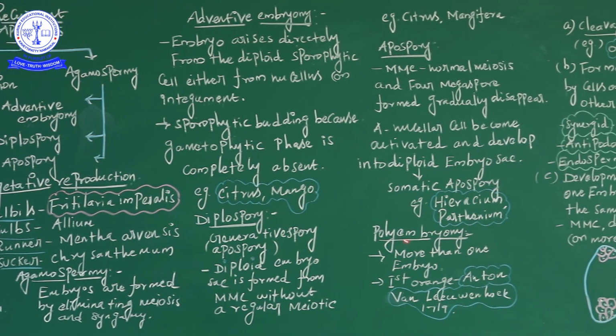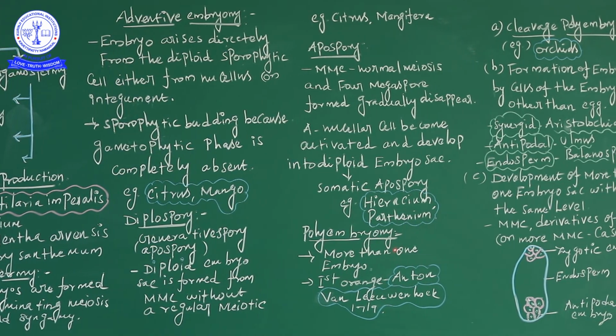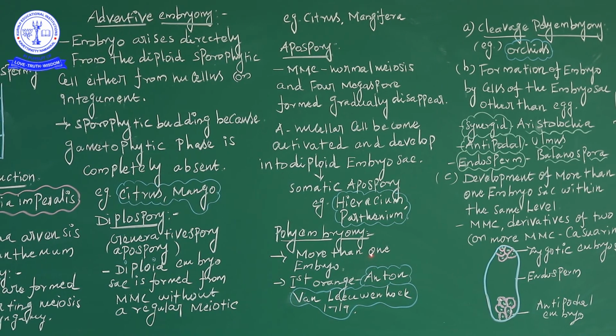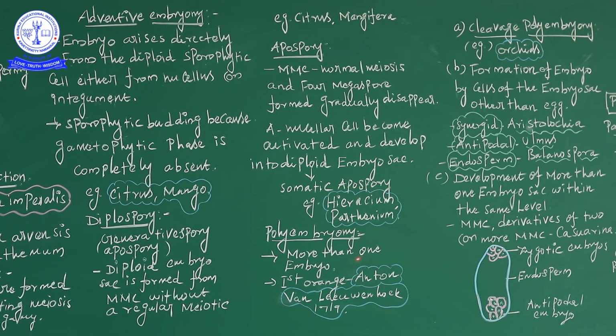Next condition, polyembryony. What is polyembryony? More than one embryo, many embryos, present in a seed. Poly means many. It was first observed by Anton van Leeuwenhoek in the 18th century. The plant is orange. Then the next one, the cleavage polyembryony condition, is an example in orchid.